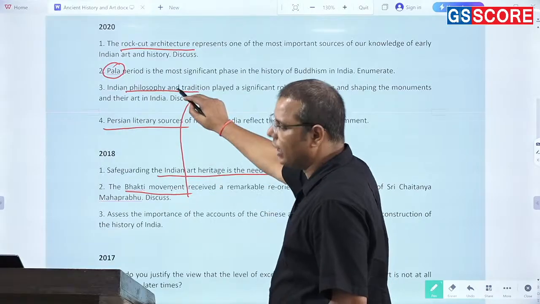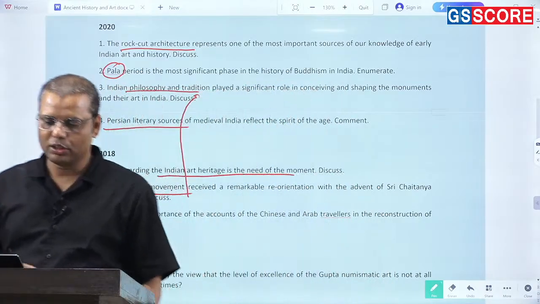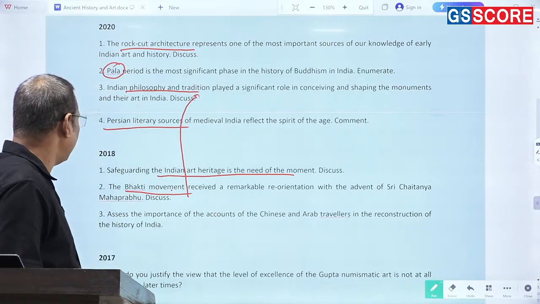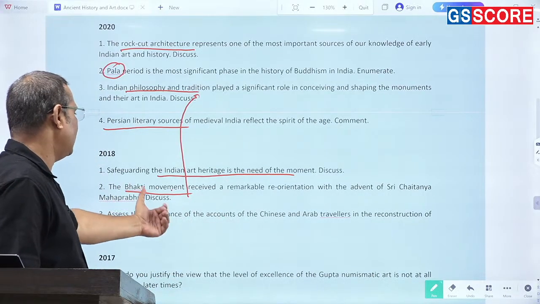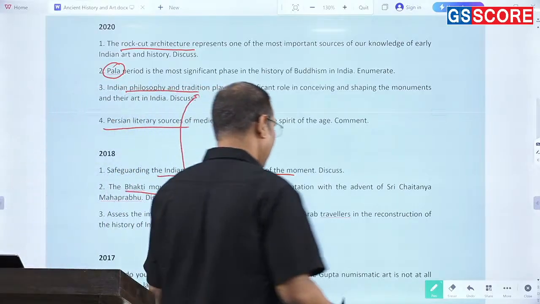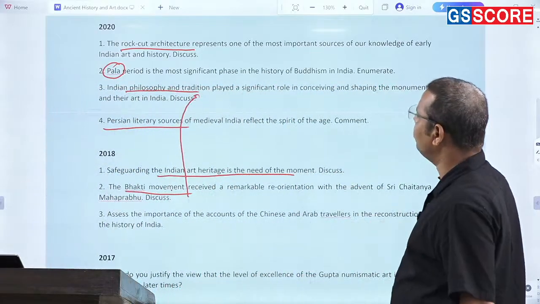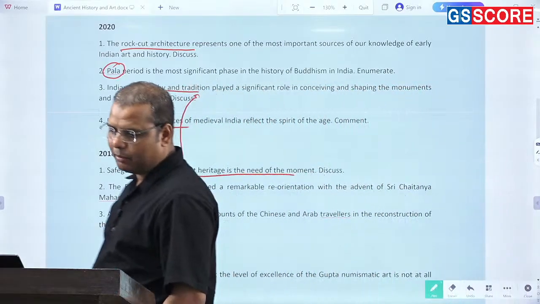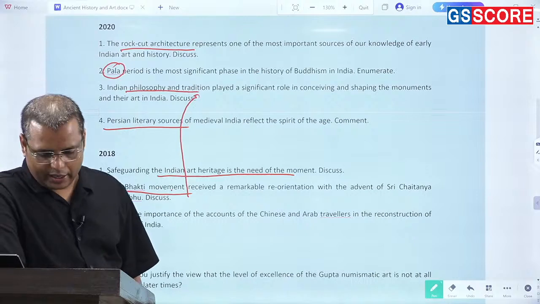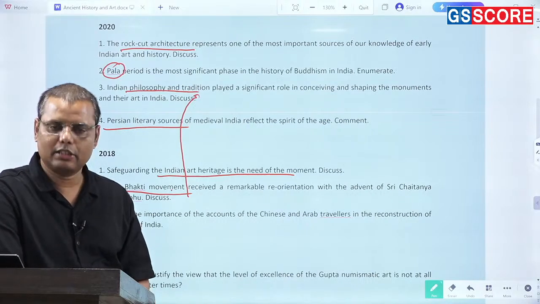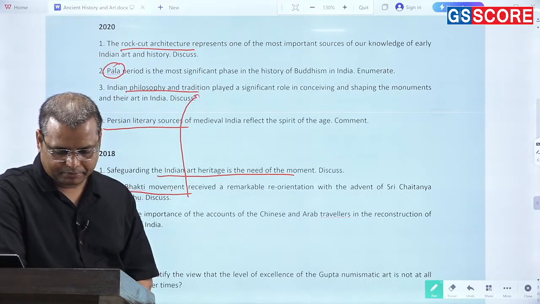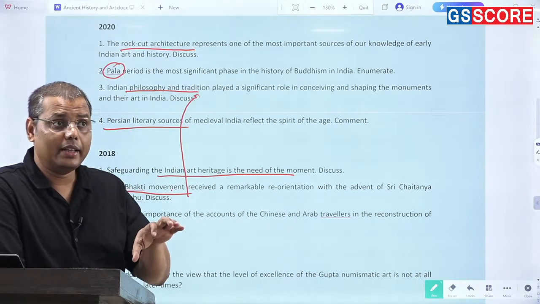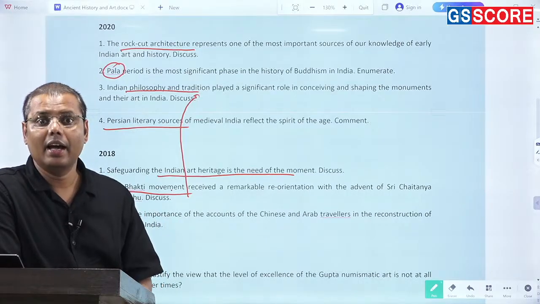Bhakti movement यहाँ पे पूछा है, यहाँ पे Indian philosophical traditions पूछे, तो Bhakti movement और philosophical tradition आप इसको एक continuity में रख सकते हैं, ठीक है? And then that is about the travelers, very unique sort of questions that you see in 2018. So if you see the nature of questions, in that case I must say that they are not following any significant pattern as such in this part. Rather I can say that they have been asking the questions in a very random way.